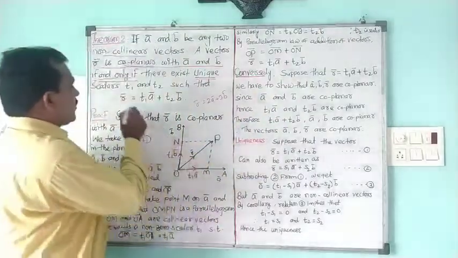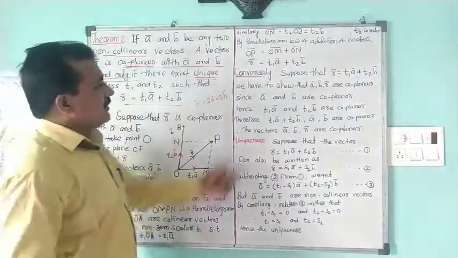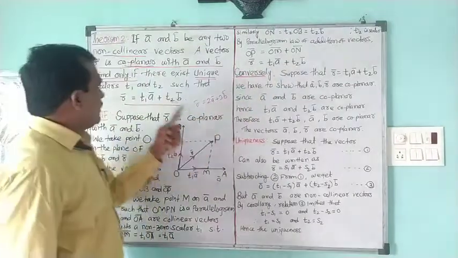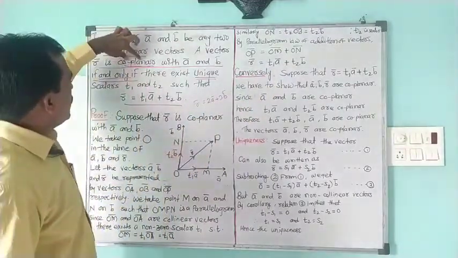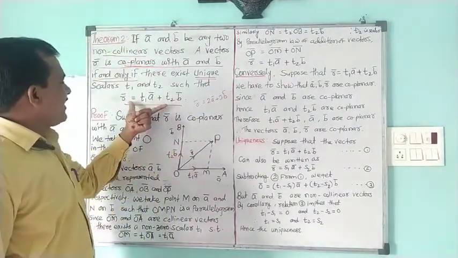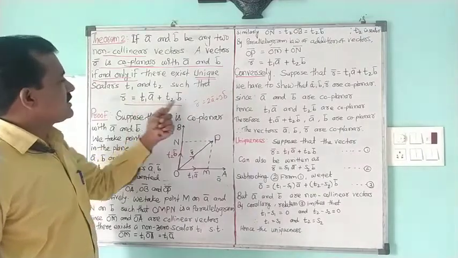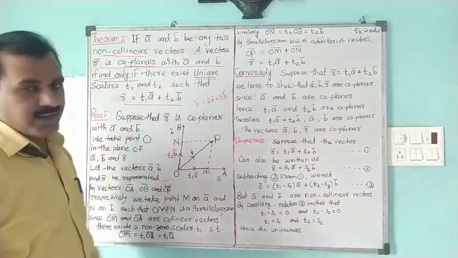So what we are requiring, this we have already proved here. Considering the vectors are coplanar, we have expressed a relation between these three vectors as required.